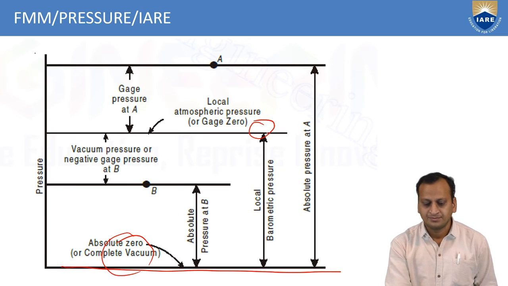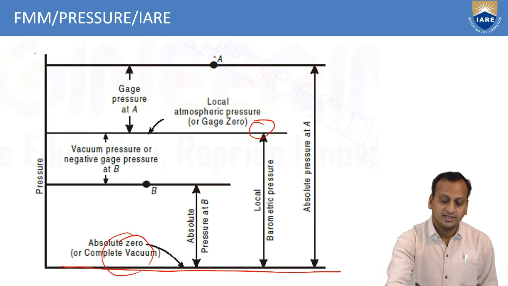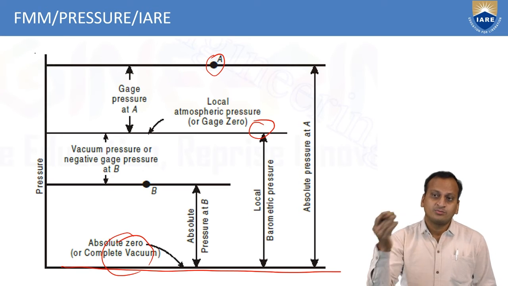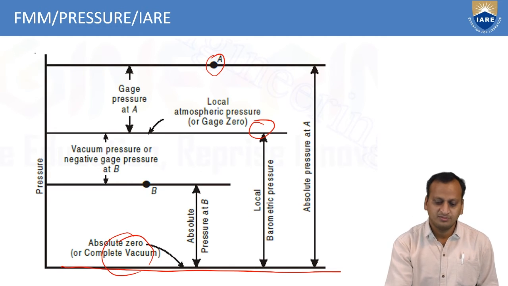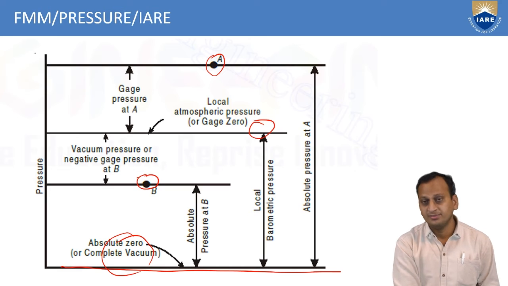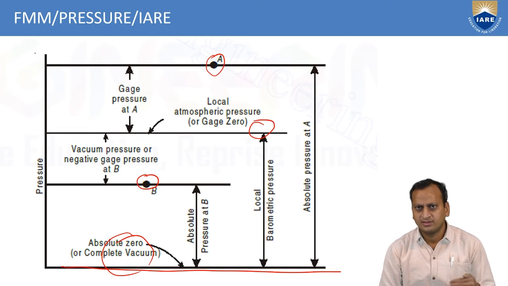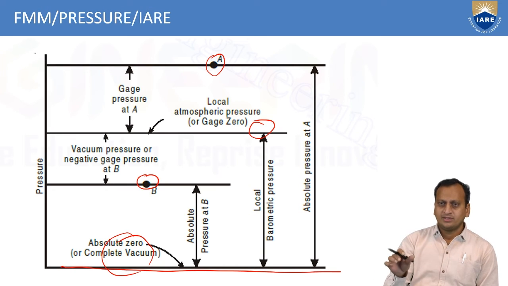At sea level, but above sea level at a certain point A, if you measure the pressure at that point, it is greater than the atmospheric pressure. Such pressure is known as gauge pressure. Point A is gauge pressure. But if I find the pressure below the atmospheric pressure line, somewhere here at point B, point B is known as vacuum pressure. Pressure below atmospheric pressure is called vacuum pressure, and if it is above atmospheric pressure, that is known as gauge pressure.